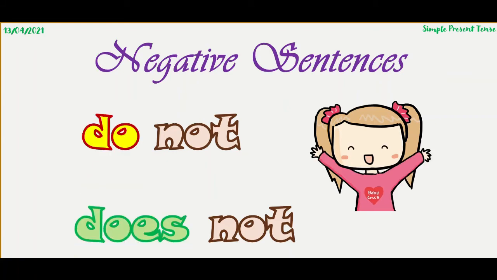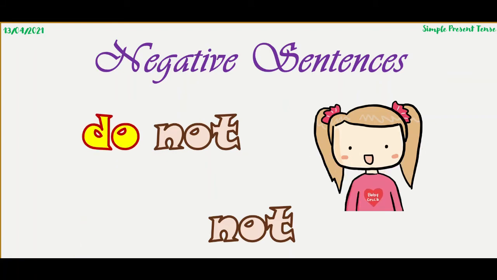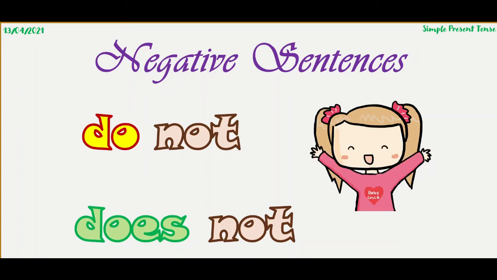Those are do and does. Now, the question is, if there are two helping verbs, then which helping verb will be used? Well, both helping verbs will be used. Why? Because, again, depending upon the subject of the sentence, remember? Let's see how we use them.